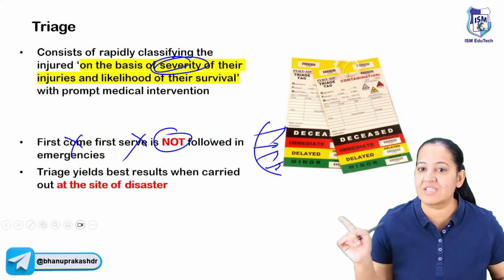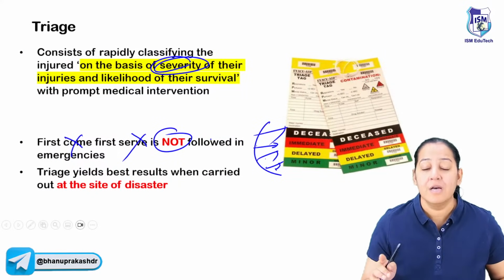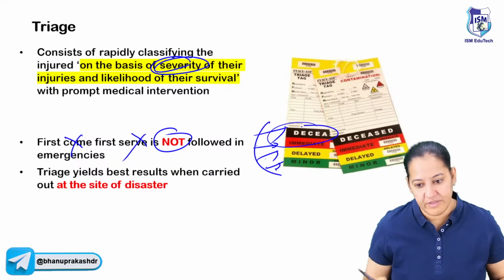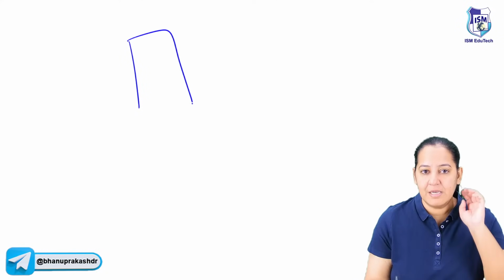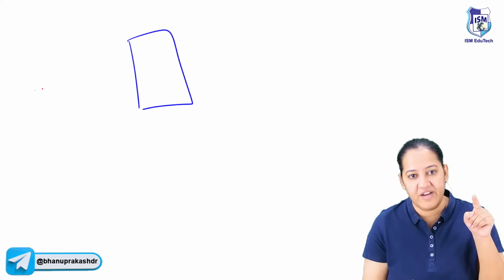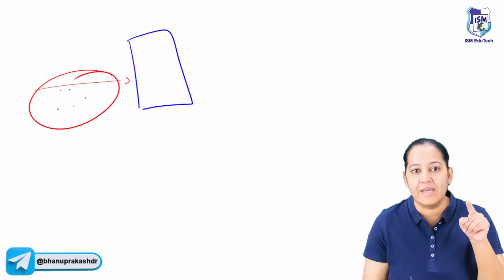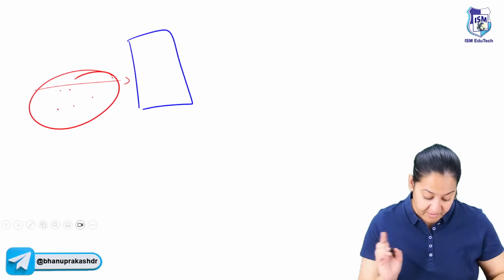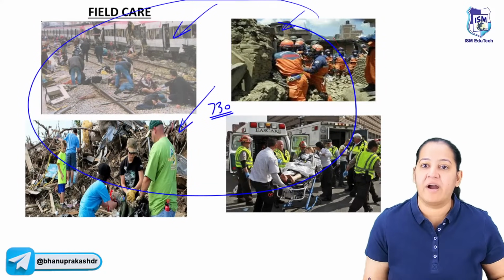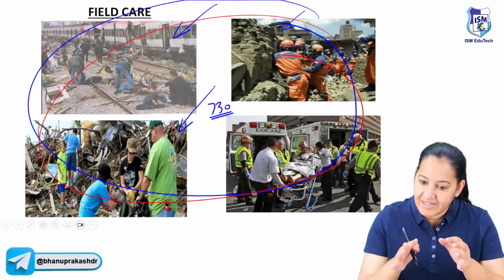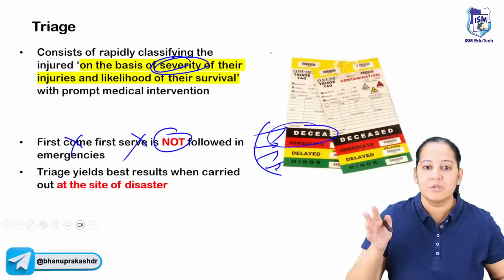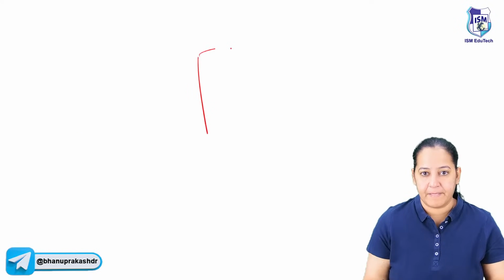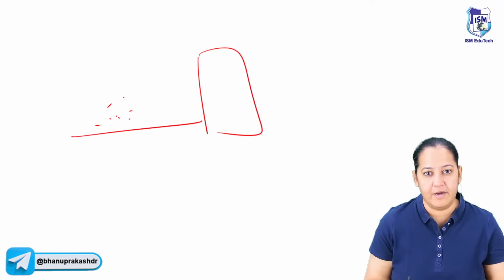It is not a first come, first serve service. So we use tags or wristbands. In the corridor of the hospital, where all the patients are shifted, someone will do the triage, or some doctor or healthcare provider will go to the field. On the field itself, he will do the triage, and based on the triage, only the patients will be shifted.